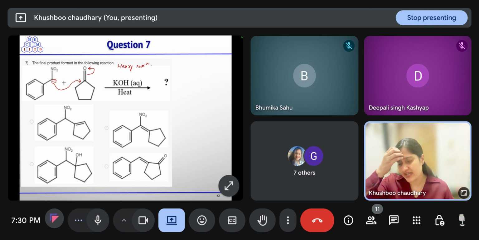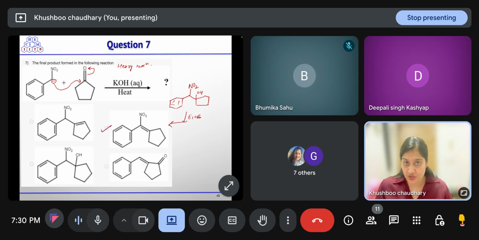You will get this benzene ring. Then here is nitro. This is CH2, 5-membered ring. Here is the OH. But in this reaction, after dehydration through E1cB mechanism, you will get this dehydrated product, because you are heating the reaction.